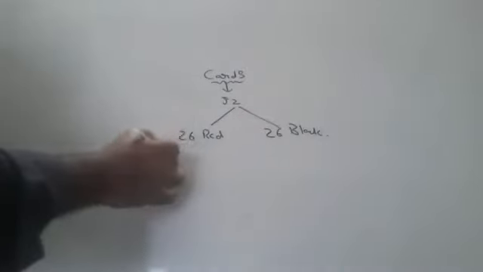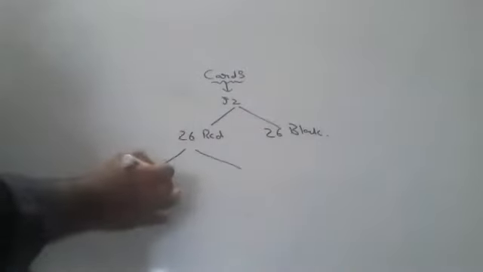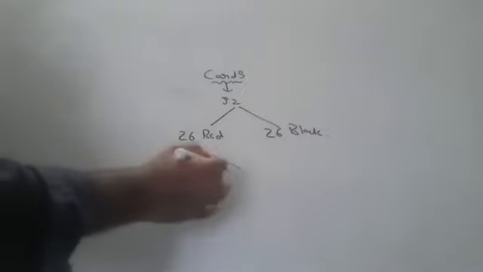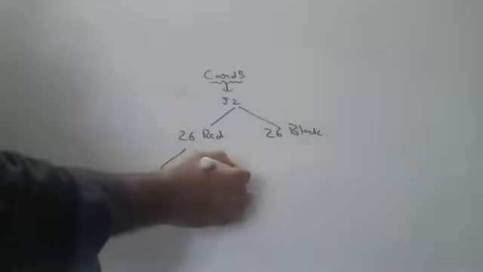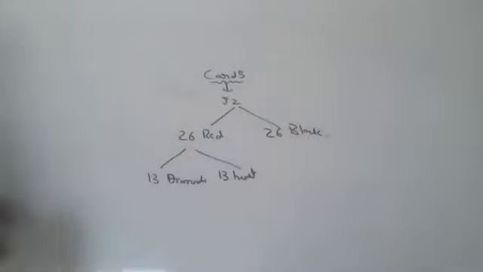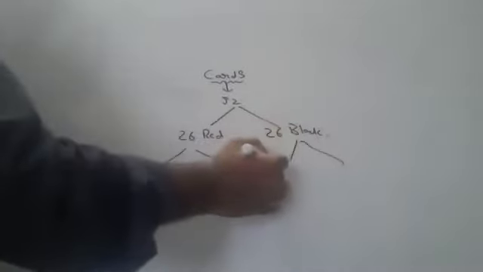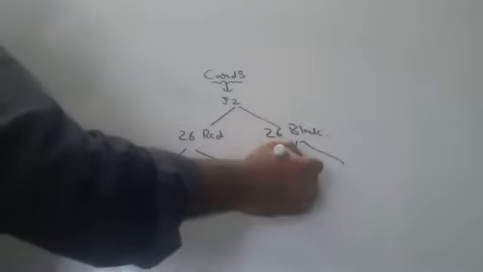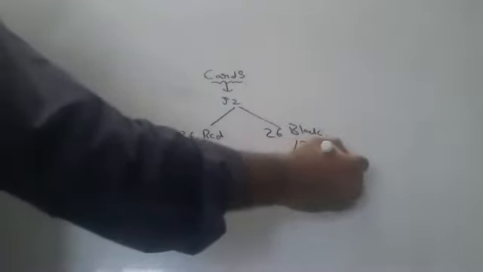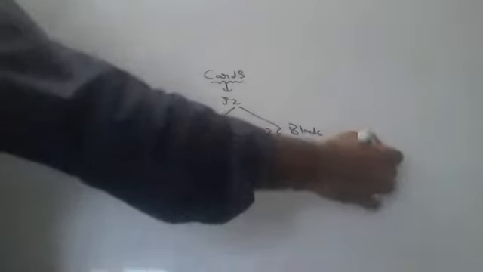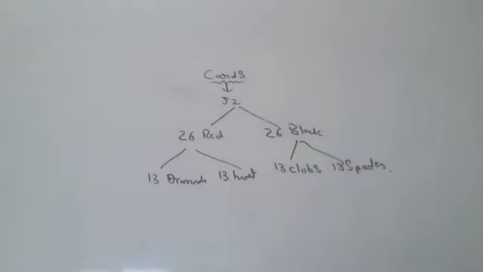In 26 red again, 13 diamonds will be there, children. 13 diamond cards, means diamond shape. 13 heart shaped cards will be there, children. And in black cards, children, 13 clubs will be there and 13 spades will be there. Spades. Okay, if possible, I will show you pictures tomorrow. So, children, diamonds, hearts, clubs, spades.